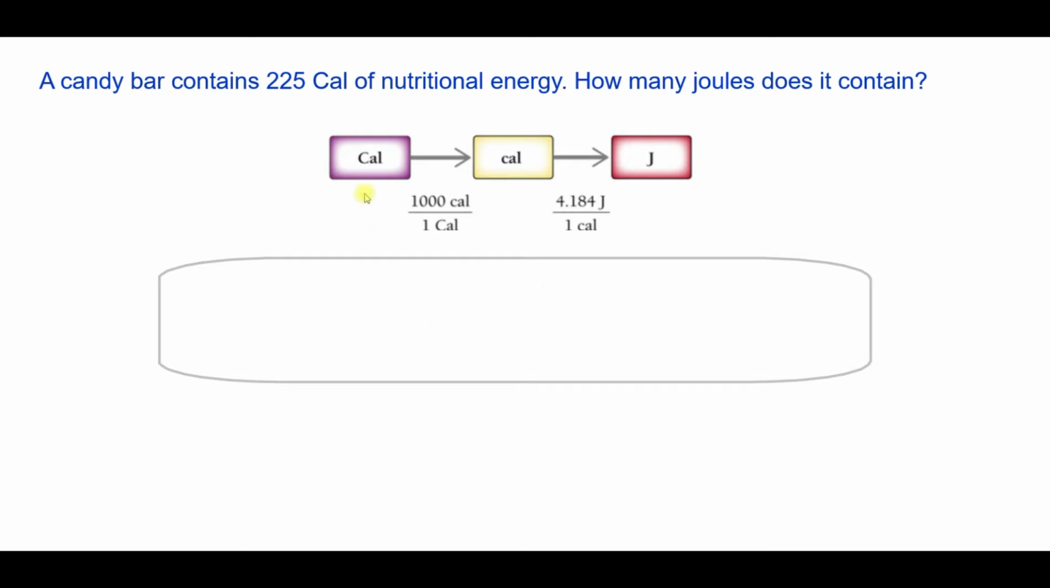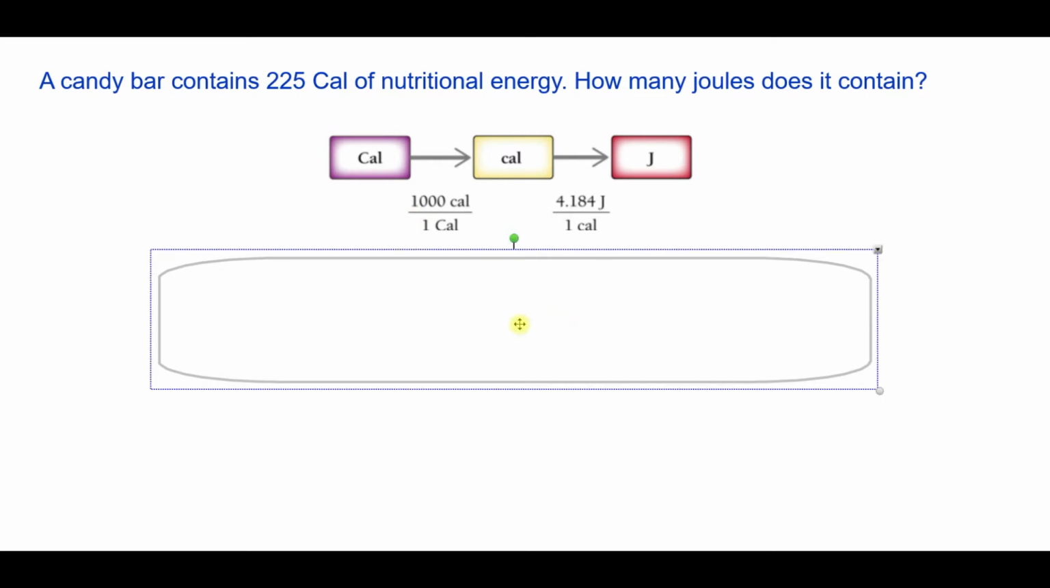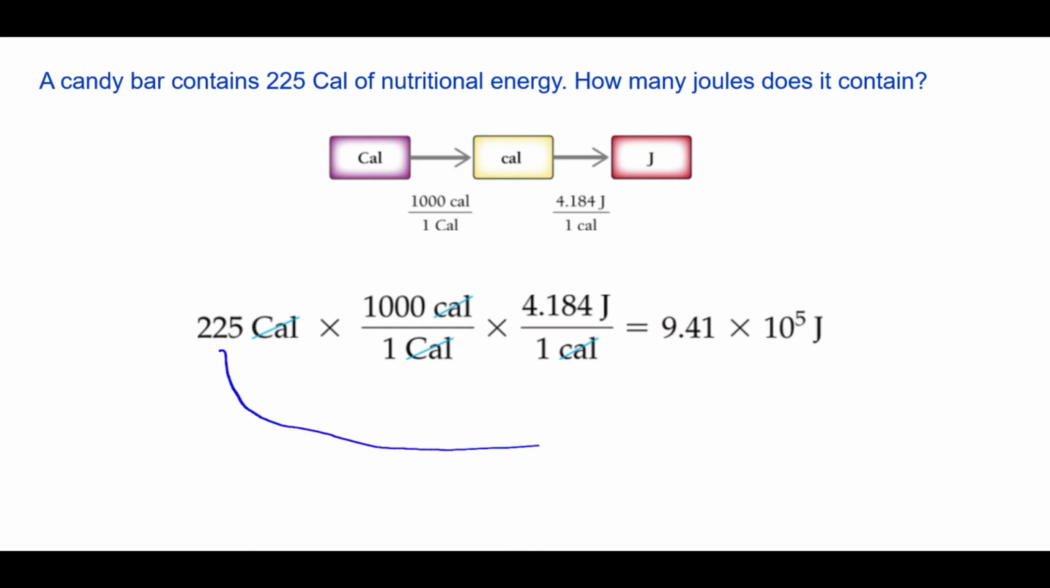I'm going to start off with my Calorie, capital letters, so I know it's really a kilocalorie, so I need to convert it to calories before I can use my calorie to joules conversion factor. Once again, my units cancel. The last unit is joules, so that's what I have here. My initial value has 3 sig figs, and my final value has 3 sig figs.